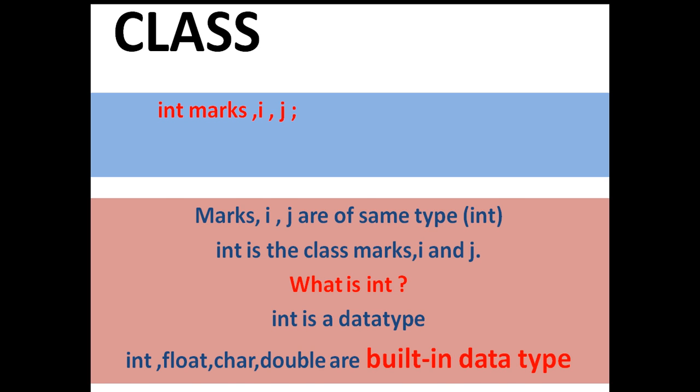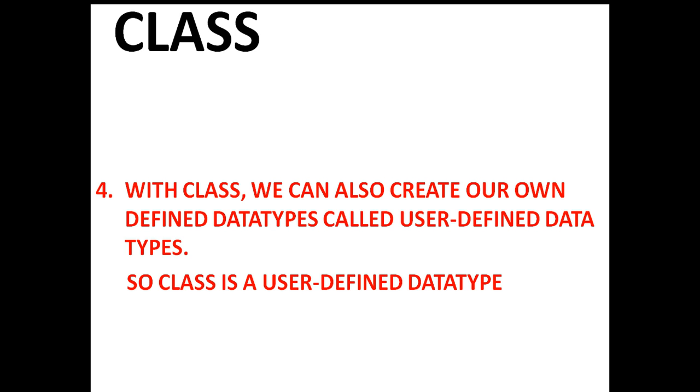So in C++ with class, we can also create our own defined data types called user defined data types. So class is also called a user defined data type. So we have created another definition of a class. What is class? Class is a user defined data type.